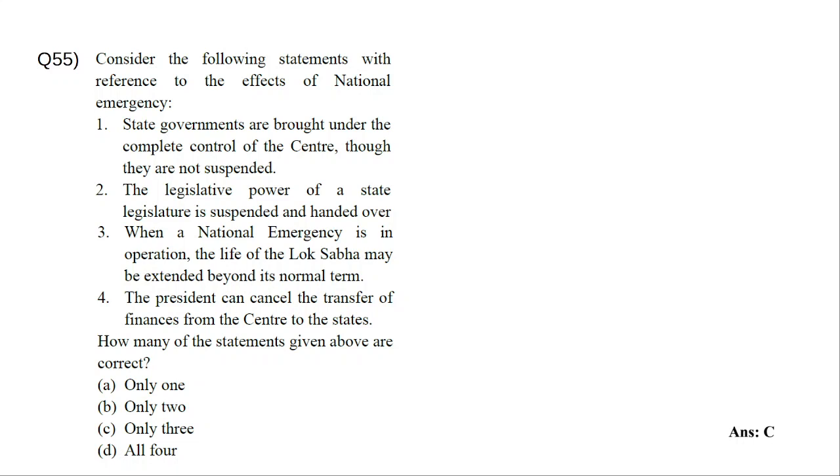The legislative power of a state legislature is suspended and handed over. It's not like legislative power is suspended; it becomes subject to the overriding power of the parliament. During a national emergency, parliament becomes empowered to make laws on any state subject mentioned in the state list. That does not mean that the legislative power of the state is suspended. Parliament just gets overriding powers.